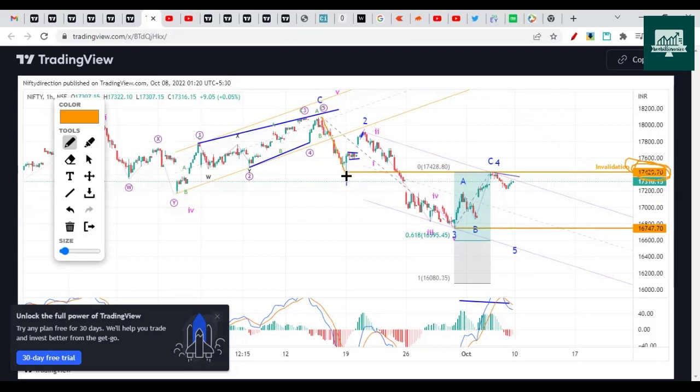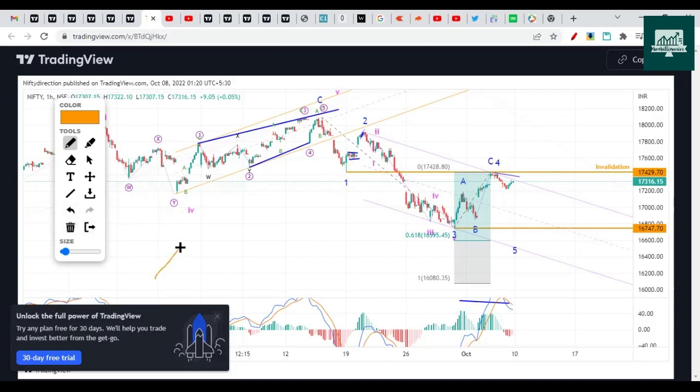So this is wave 1, this is wave 2, this is wave 3, and this is wave 4. Check here, it missed breaking this level of 17,429 by 0.90 points. Only 0.90 points short of breaking and invalidating this chart. So that didn't happen, and now it has given the dip. This is the importance. Why is that important? Because Elliott wave suggests that the fourth wave cannot touch the first wave in the normal impulse pattern, and we are assuming this is an impulse pattern.